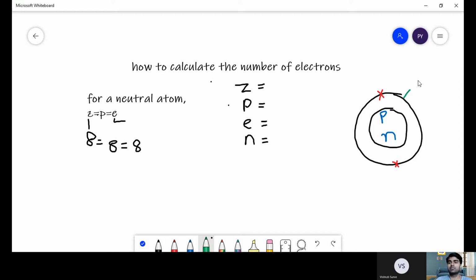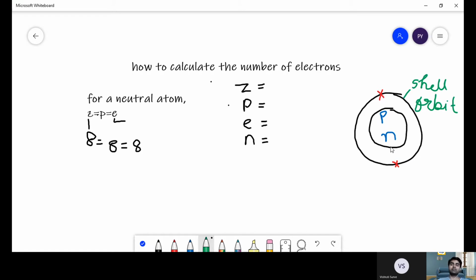You can write them as shell, or you can also write them as orbit. You can write them both as shell or orbit, they are one and the same thing. And these are the electrons, which keep on revolving around the nucleus in a fixed defined shell or orbit, and the nucleus has the protons and the neutrons, and in total they are called nucleons.